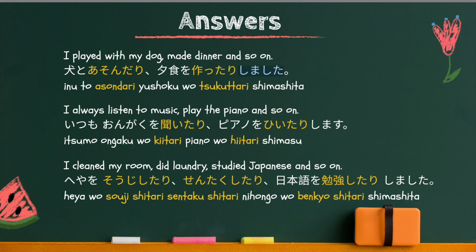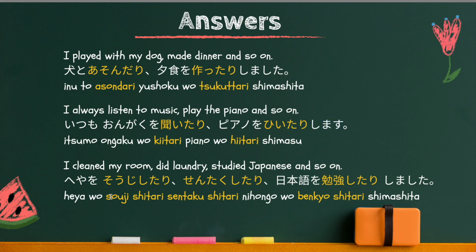Next one. I always listen to music, play the piano and so on. いつも音楽を聴いたり、ピアノを弾いたりします。Ta form plus ri, ta form plus ri and at the very end します, suru verb. Last one. I cleaned my room, did laundry, studied Japanese and so on.